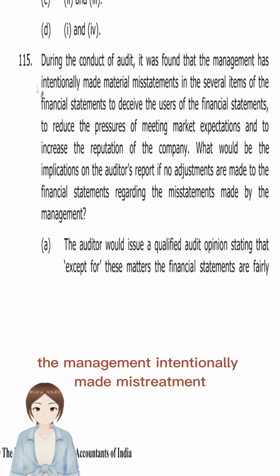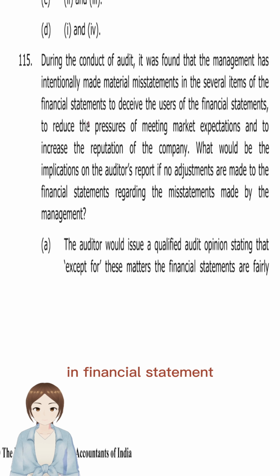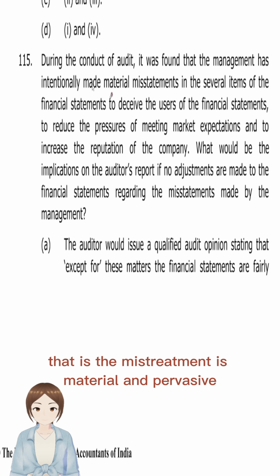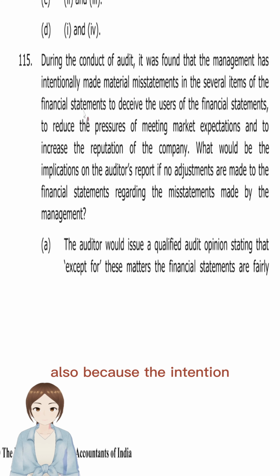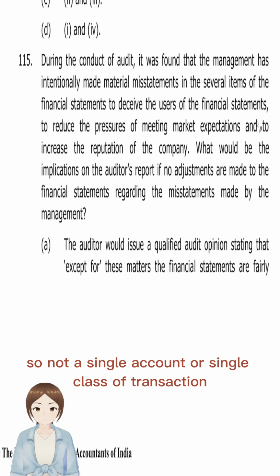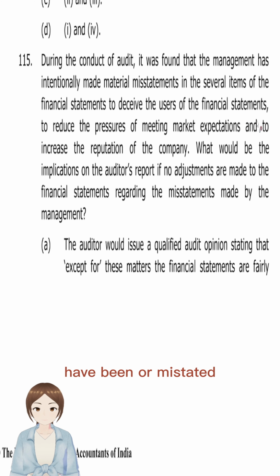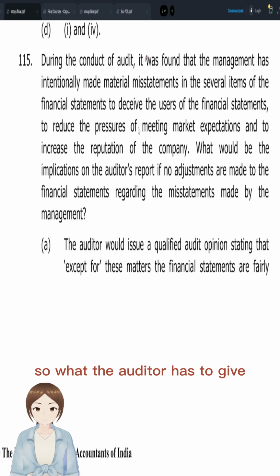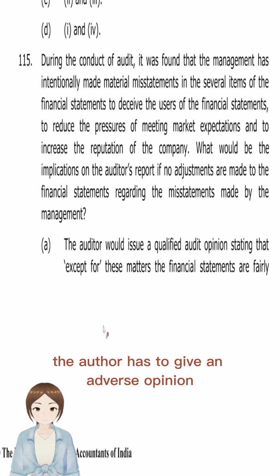MCQ 115 CA final. The management intentionally made misstatements in financial statements to deceive users of financial statements. That is, the misstatement is material and pervasive also, because the intention is only to deceive the users. So not a single account or single class of transaction has been misstated. The whole financial statement has been misstated. So the auditor has to give an adverse opinion.